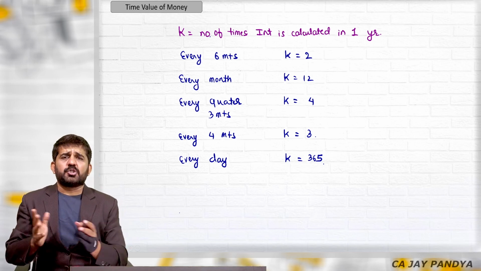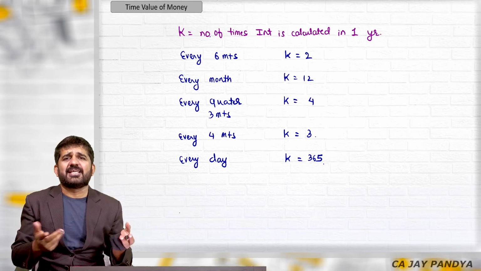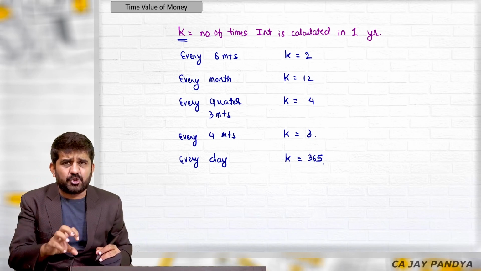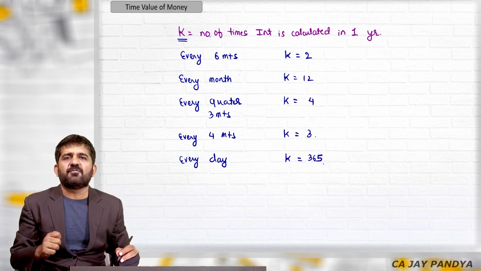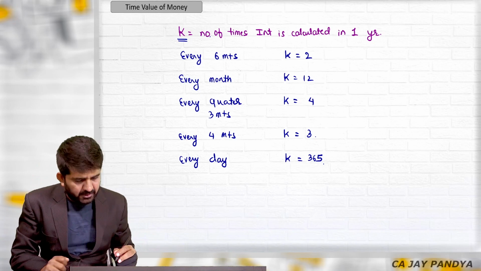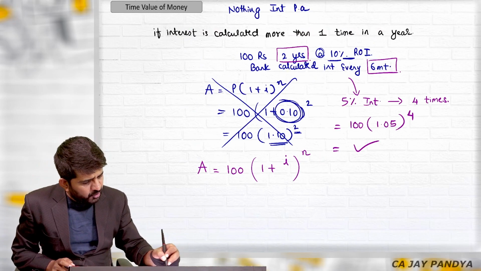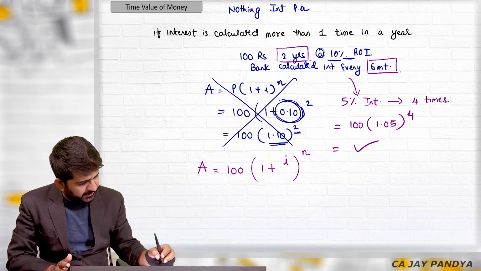See, in some of the books it might be K, in some of the books it might be say M, right? But let us right now understand the concept of K. We are assuming the constant K as the number of times interest is calculated in a year. Try to understand logically. We want to make this 10%.